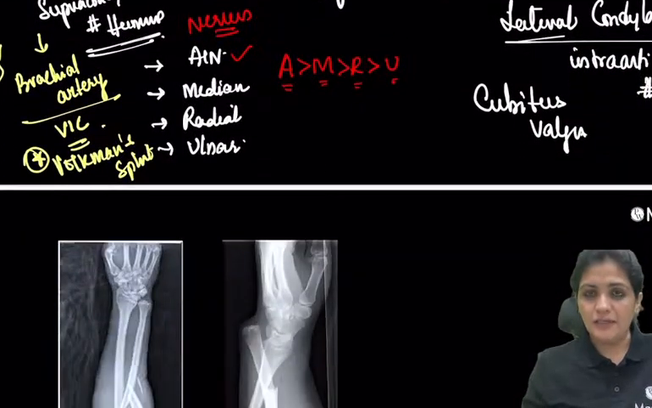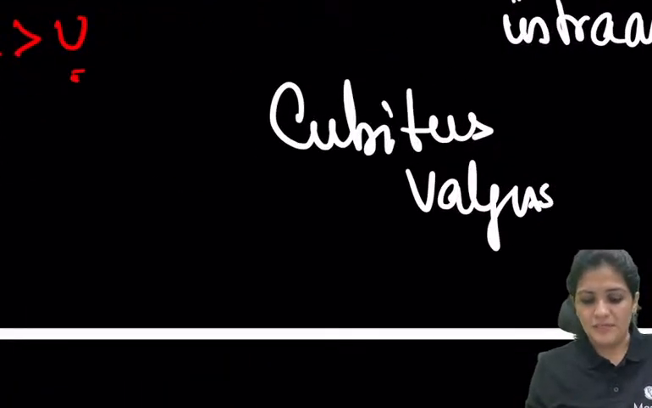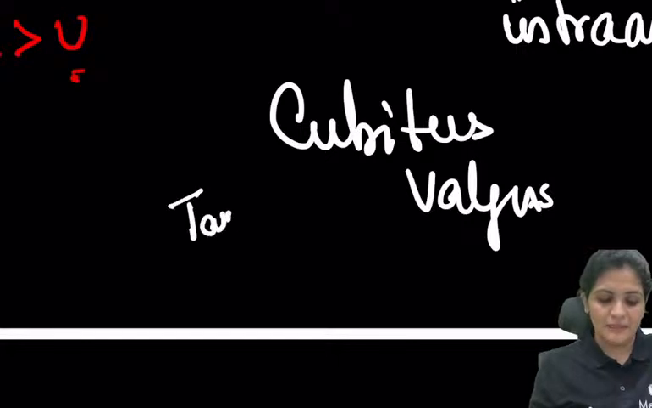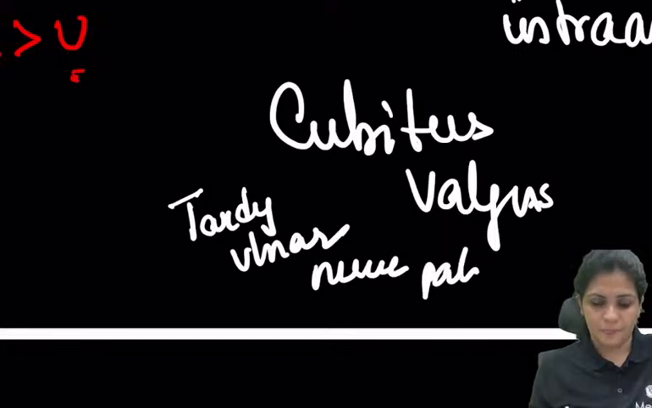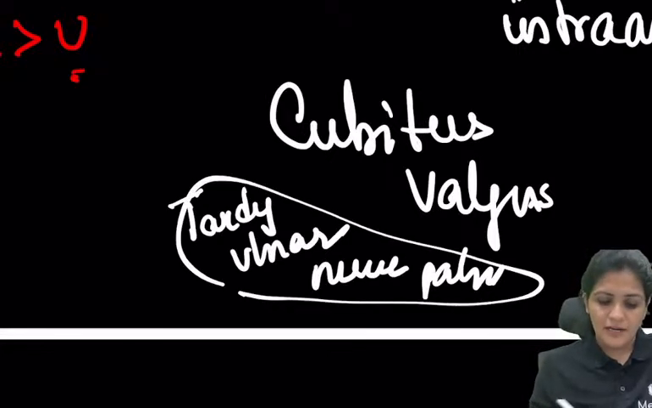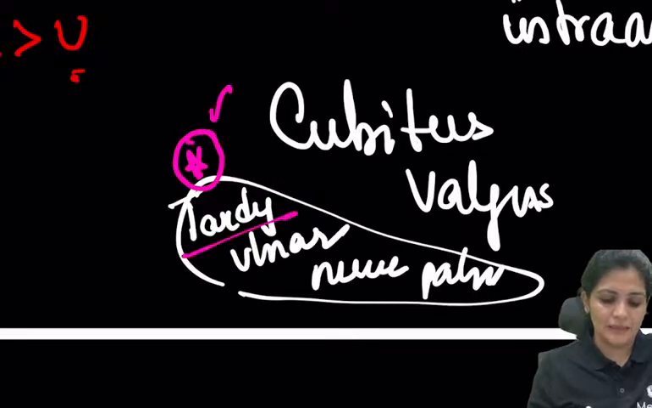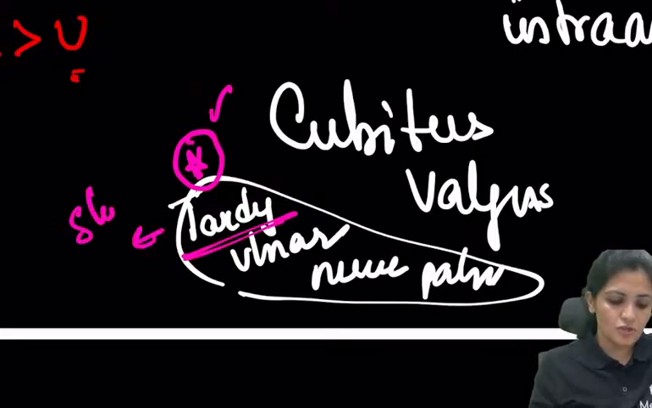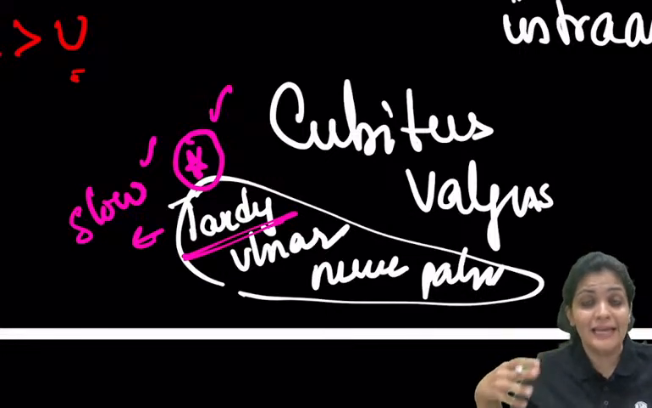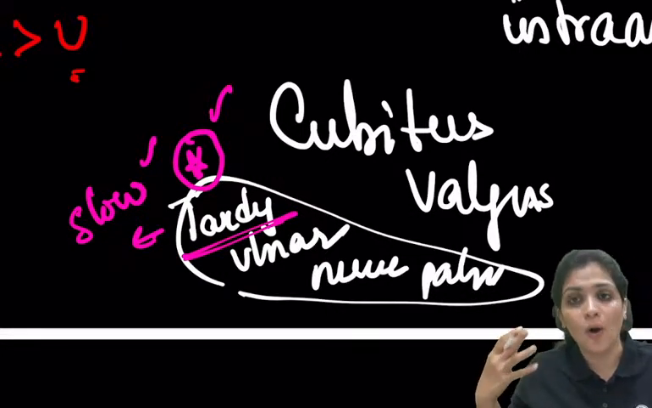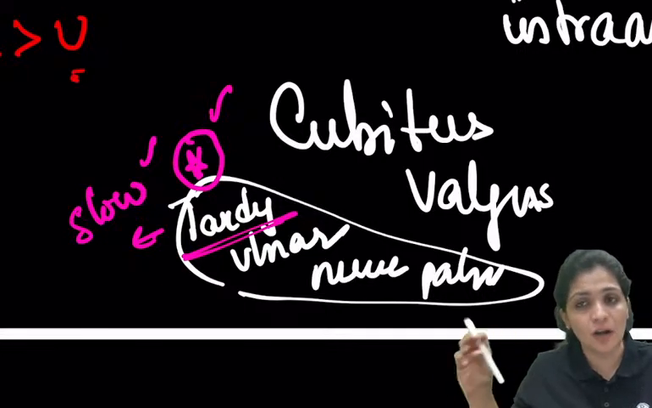Okay, this will result in cubitus valgus deformity, and here you have to remember there is tardy ulnar nerve palsy, right? This is also very important. Tardy means it's slow. So slow ulnar palsy, that means the patient who had the fracture of lateral condyle will present with the claw hand. So ulnar palsy, claw hand, right?